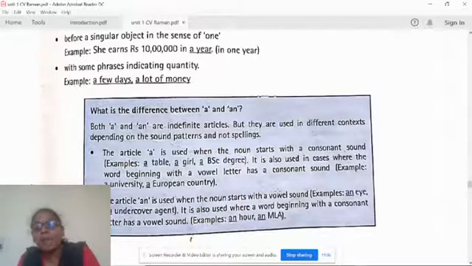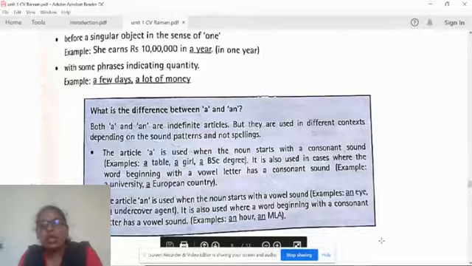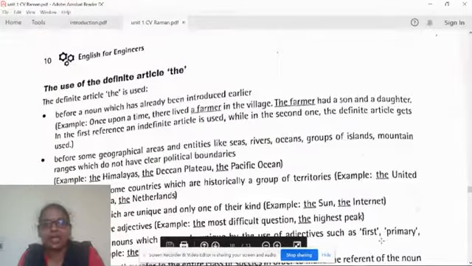In the same way, an MLA. M is a consonant letter, but we are using 'an' in front of this. Why? Because when we pronounce it, we are pronouncing it with a vowel sound: 'em-el-ay'. So we are using 'an' in front of a word beginning with a consonant letter that has a vowel sound. And this is one important example of the difference between A and AN.